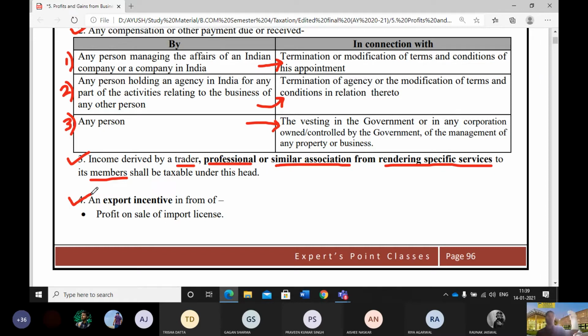So in such cases, to encourage people so that they can engage themselves into these export initiatives, government provides incentives for export in the form of profit on sale of import license. If you sell your import license, then the profit that you earn from that will not be charged under capital gains.